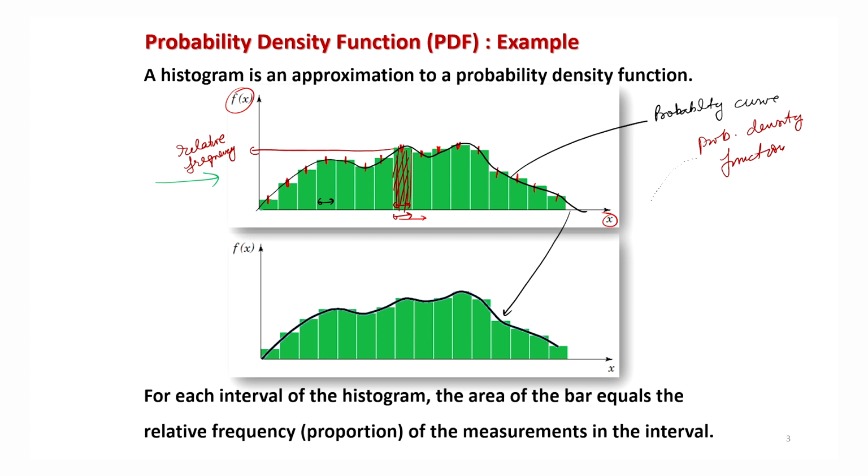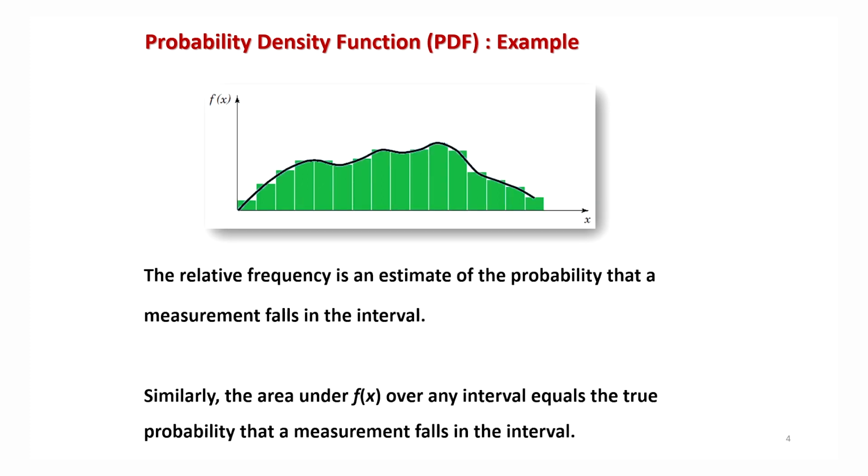And if you try to recall the definition of probability which you studied in your elementary classes, it was the total number of favorable points divided by the total number of points, right? So that is why these midpoints or these heights indicate the relative frequency, which in turn indicates the probability of the event, right? So this is how, in practice, we approximate the probability density function from a histogram, right?